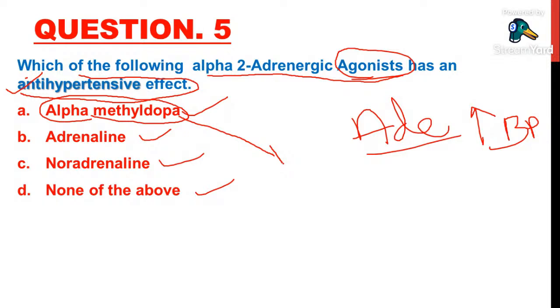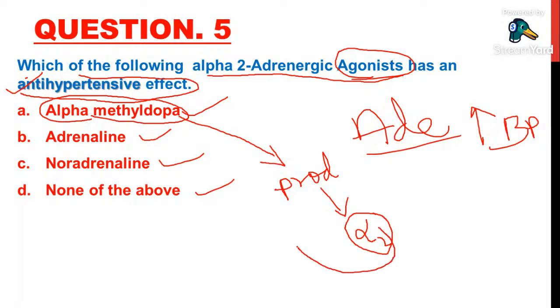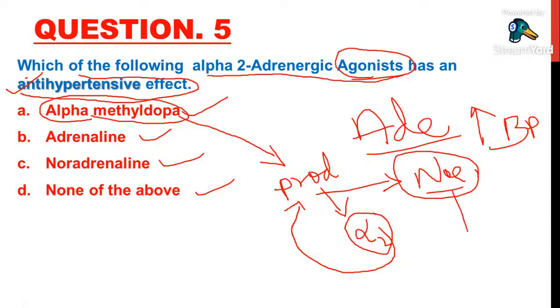is given as a prodrug. Actually, alpha methyldopa is available in prodrug form. This prodrug enters into the sympathetic nerves and it will stimulate alpha 2 receptors. When alpha 2 receptors are stimulated, as I told in the last class, it will decrease the further release of adrenaline, noradrenaline. It will decrease the release of noradrenaline. Through that, it will decrease blood pressure.